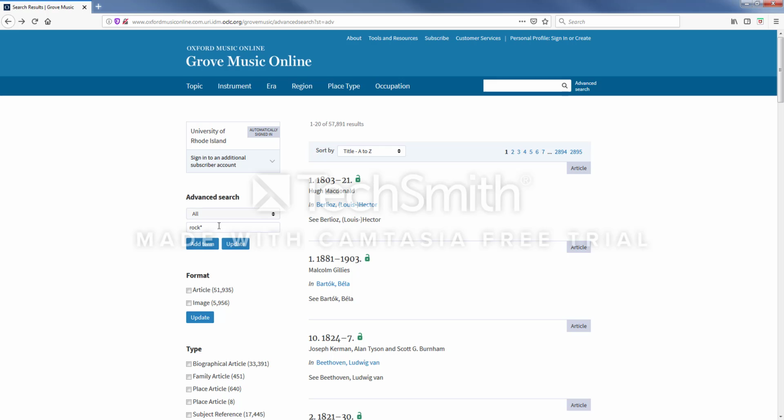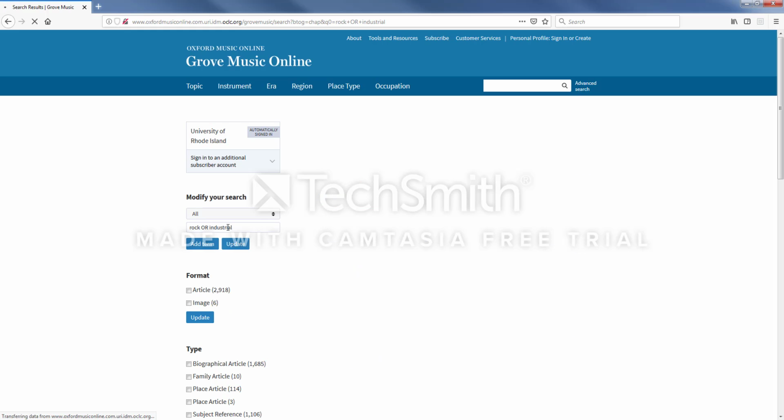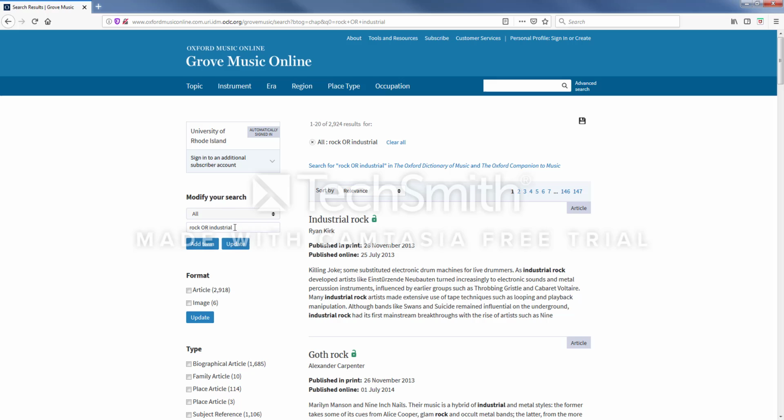But Grove also uses Boolean operators. So let's try using a Boolean operator. Okay, so our search for rock or industrial returned slightly more results than a search for just rock, and the top result includes both terms, which is good.